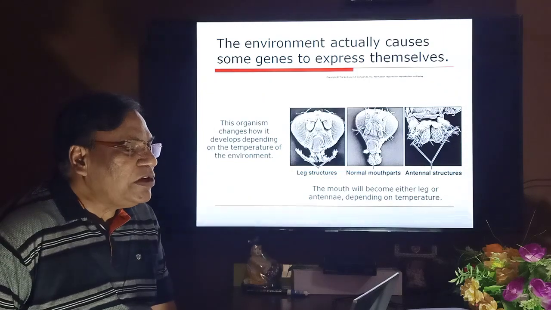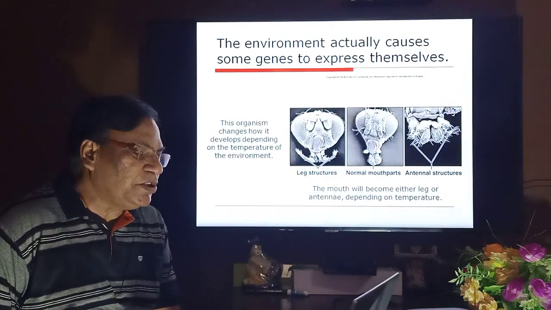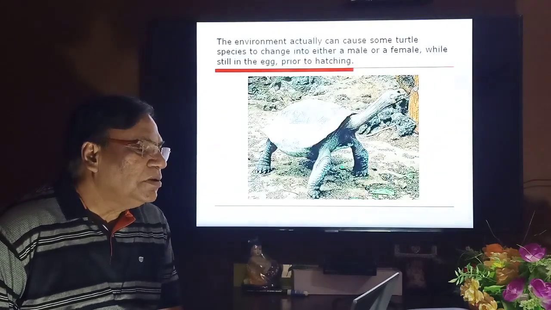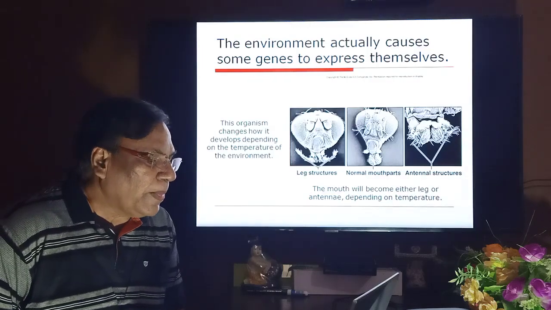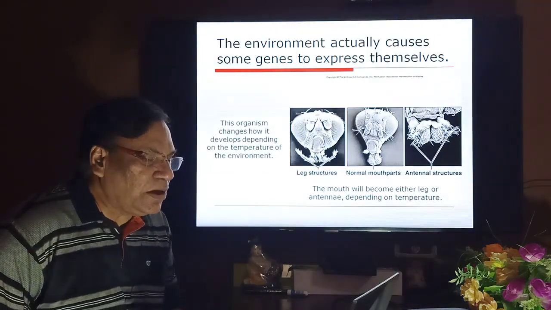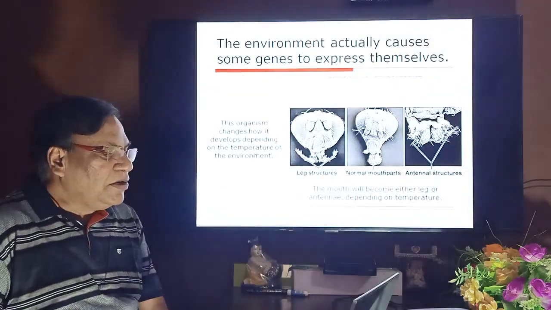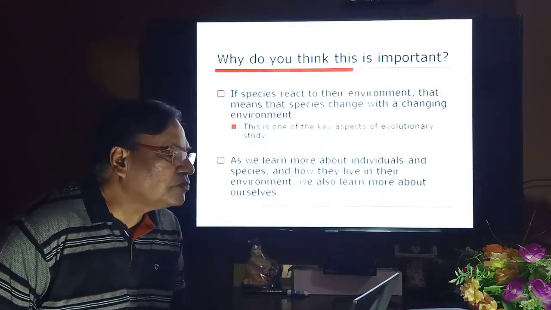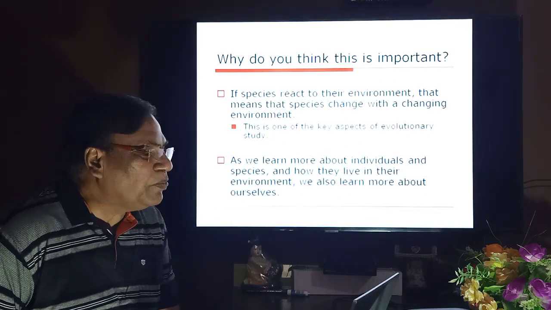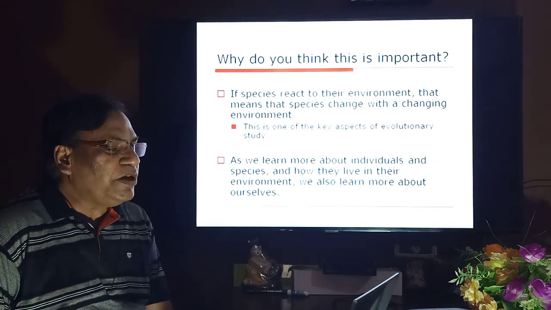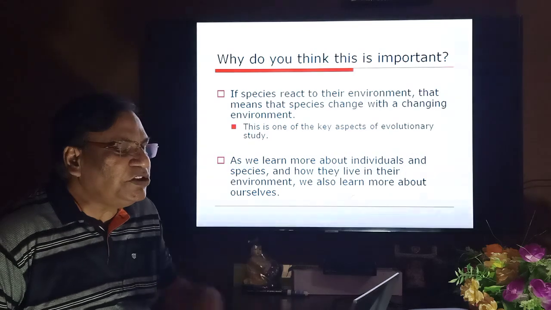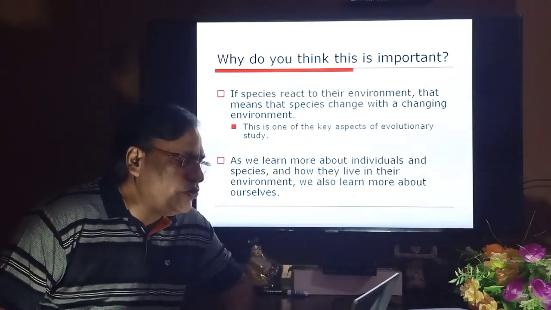The environment actually causes some genes to express themselves. In the case of leg structures, normal morphs, and antennal structures. So why do you think this is important? If species react to their environment, that means that species change with the changing environment.